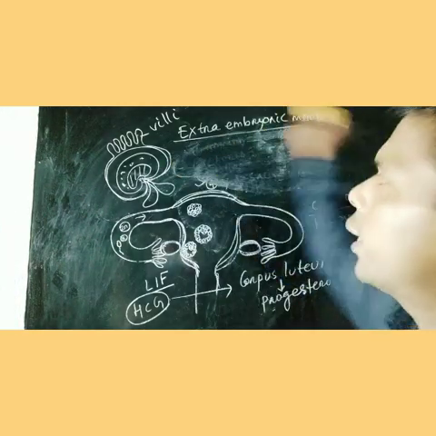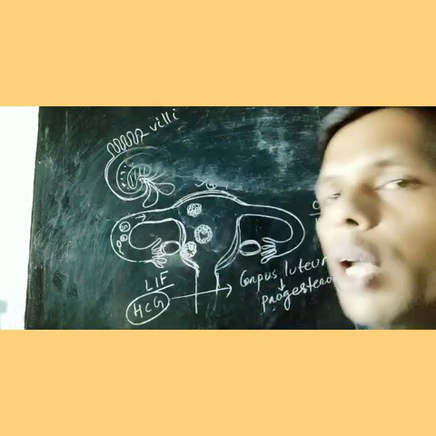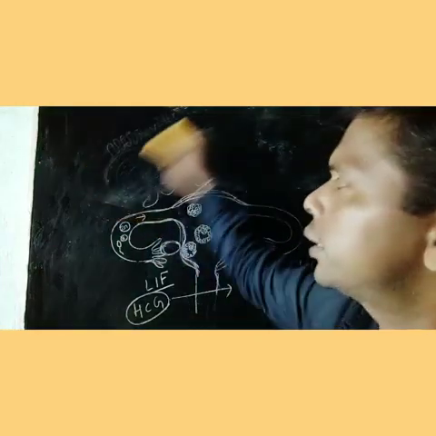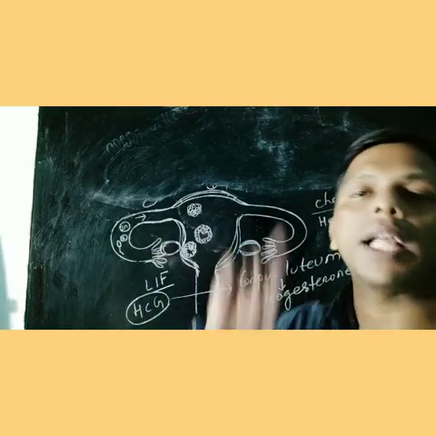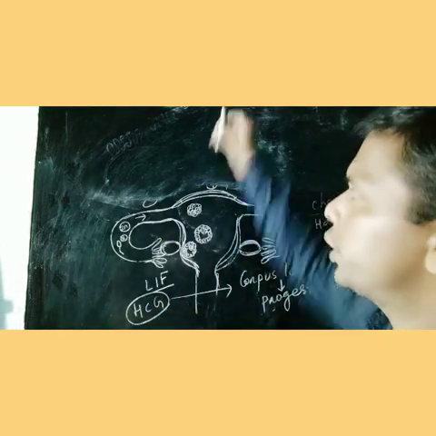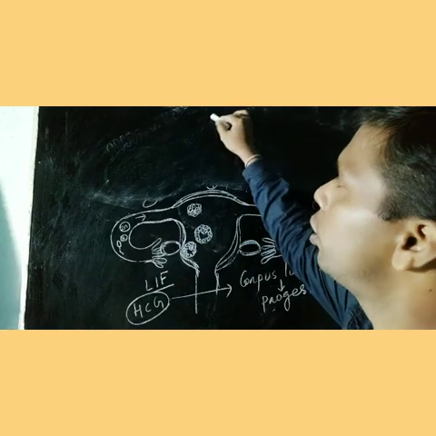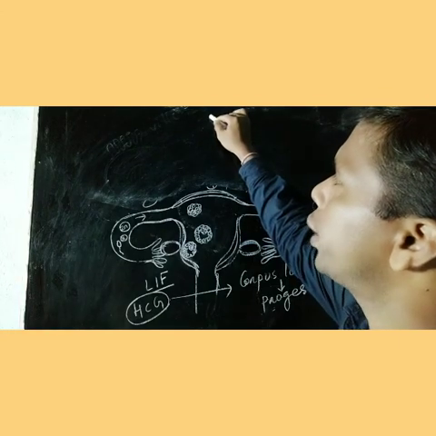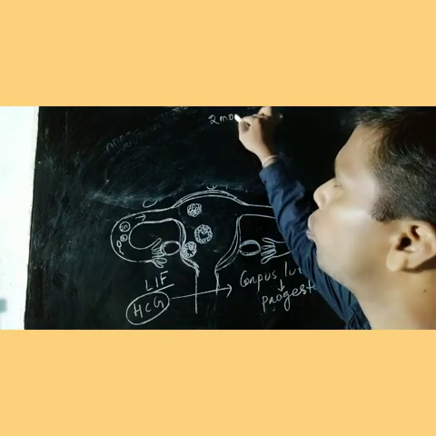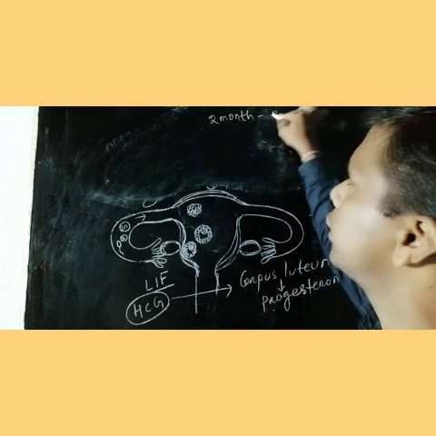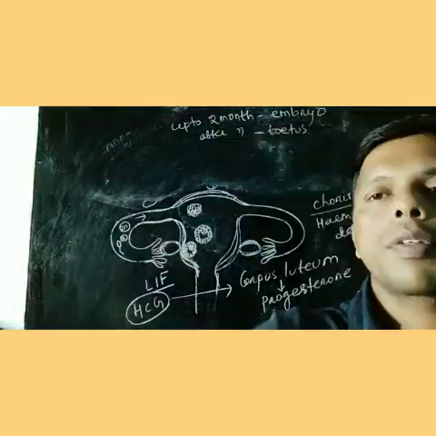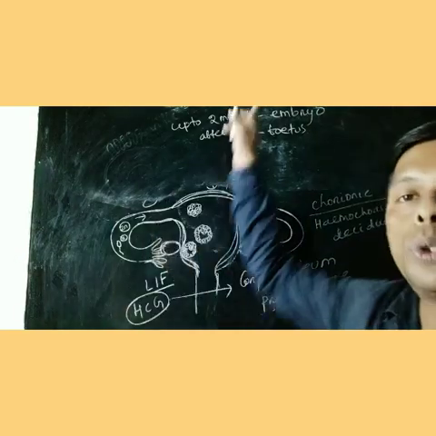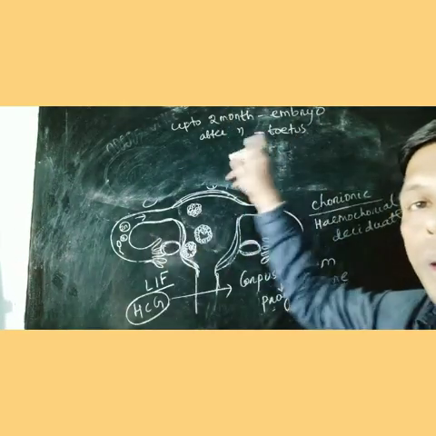The umbilical cord is the connection between fetus and placenta. Then what is a fetus? We know up to 8 weeks, that means up to 2 months of fertilization, it is called an embryo.